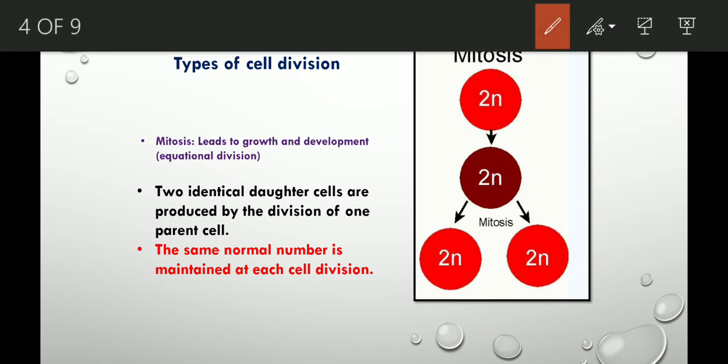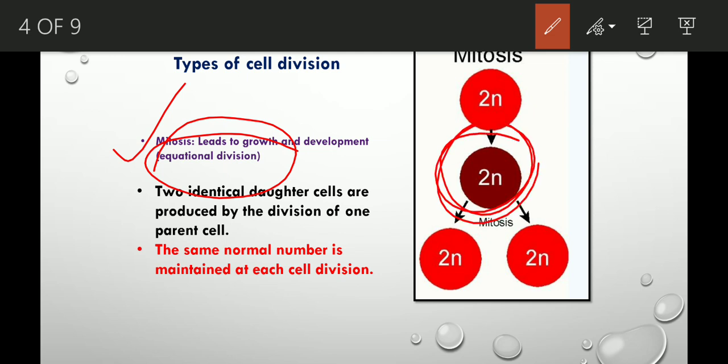Now next, there are two types of cell division. The first type is mitosis. This type of cell division leads to growth and development of the organism. And this type of cell division is known as equational division. Why? See, at the beginning of mitosis, this is the parent cell from which the cell division starts. This parent cell is 2n. That means this parent cell consists of 46 chromosomes.